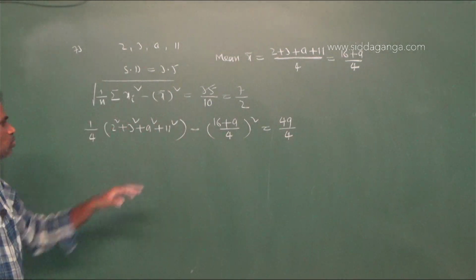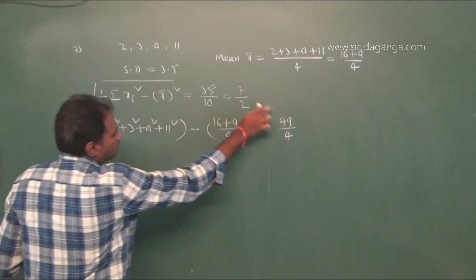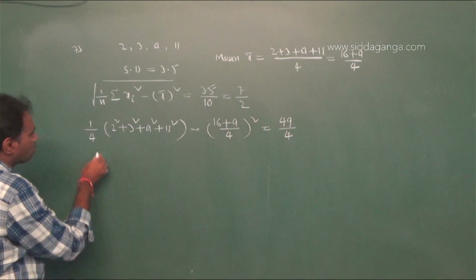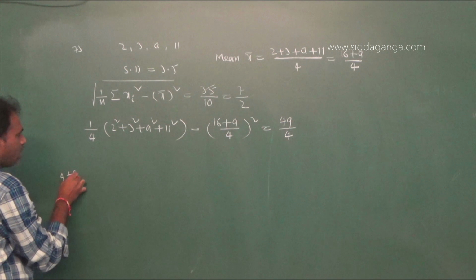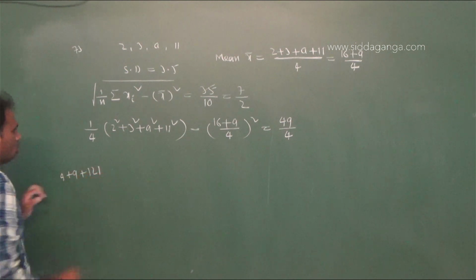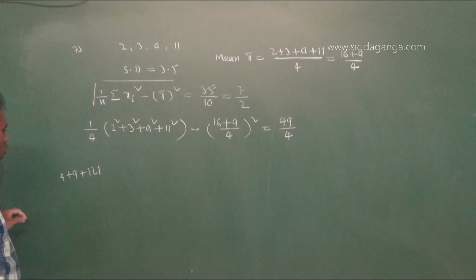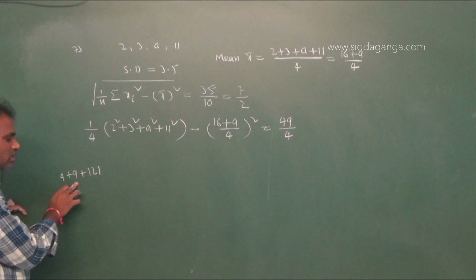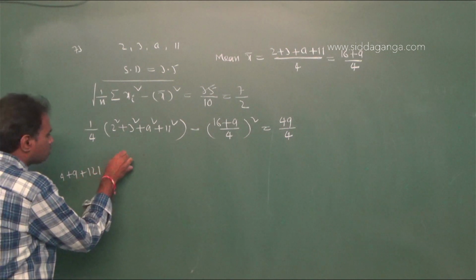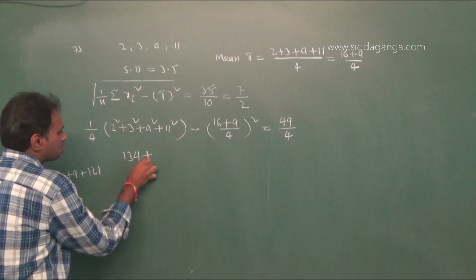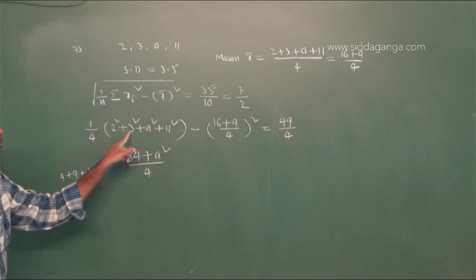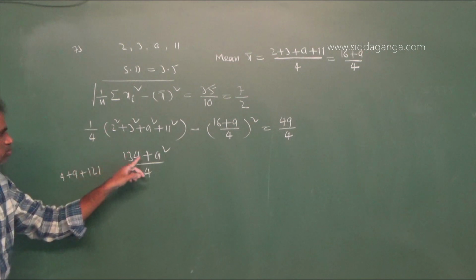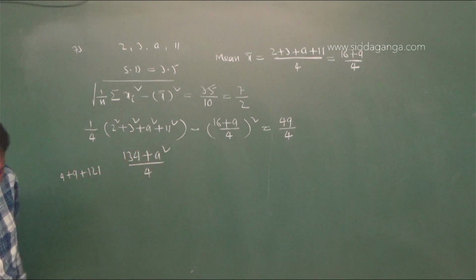Now squaring on both sides, you get 49 by 4. Now here, 2 square is 4, plus 9, plus 121. 121 plus 9 is 130, and 130 plus 4 is 134, plus a square divided by 4.